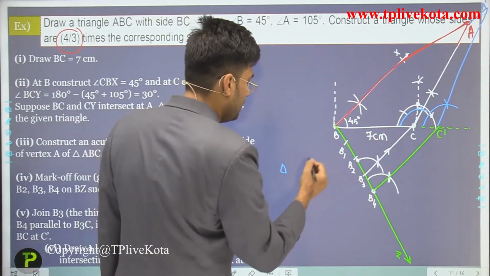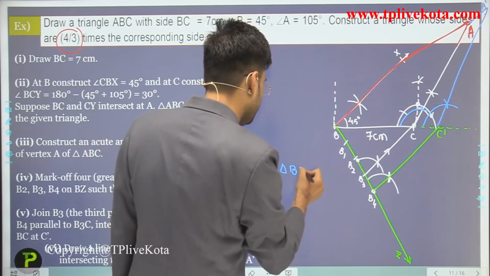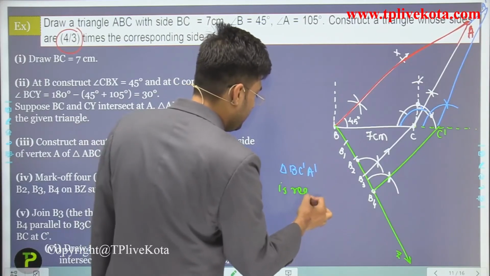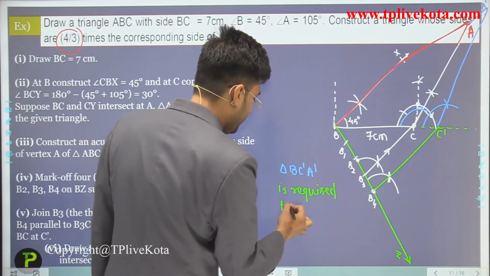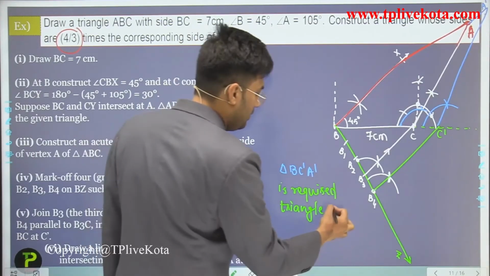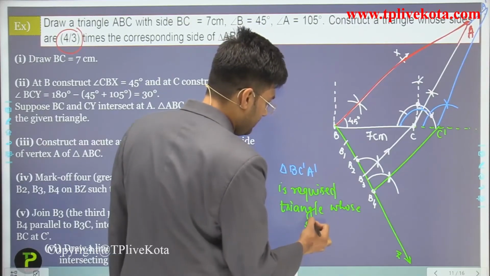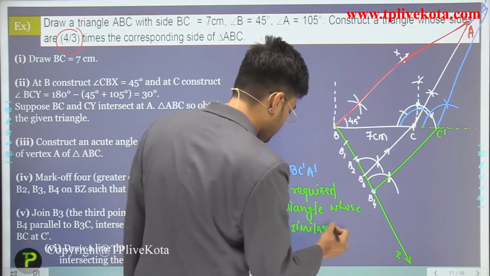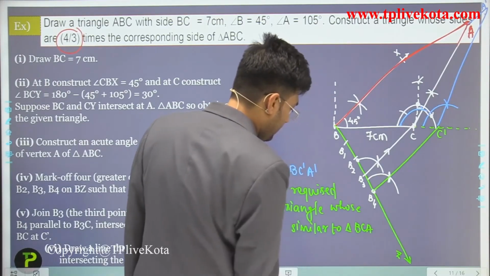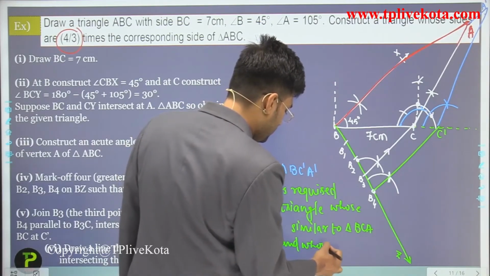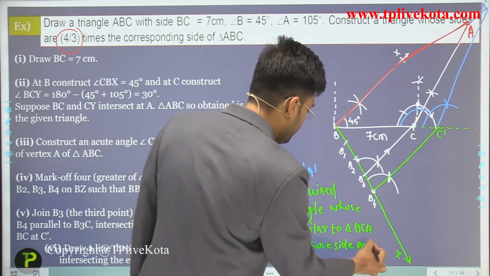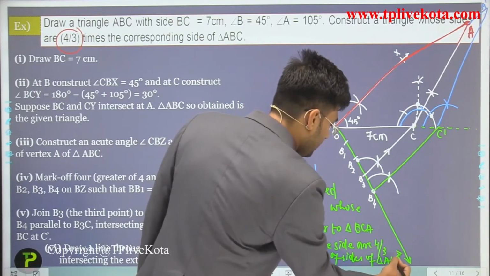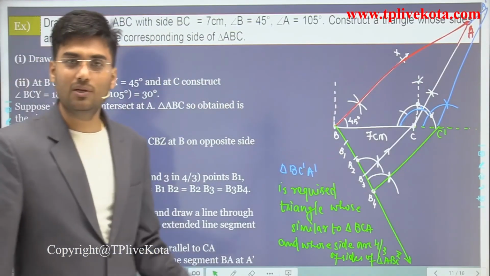The triangle BC dash A dash is the required triangle, similar to triangle BCA, whose sides are 4/3 of the sides of triangle ABC. Clear? So students, I hope you understand this construction.